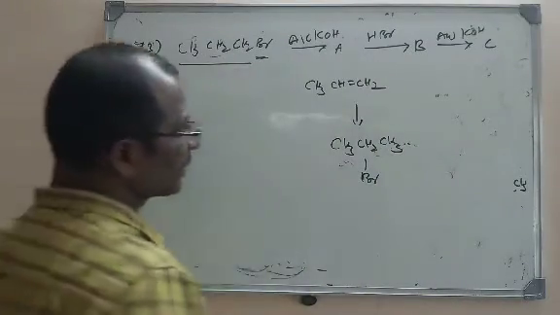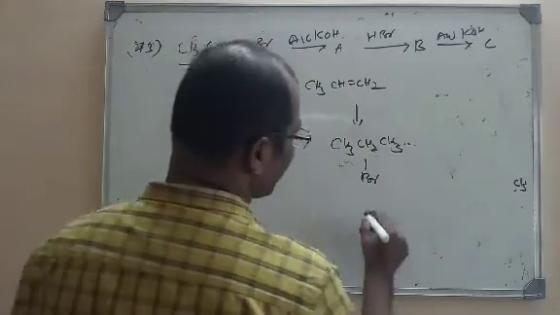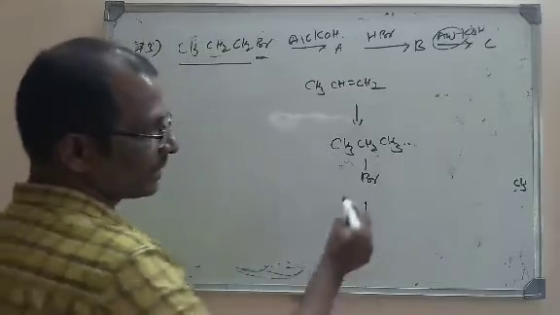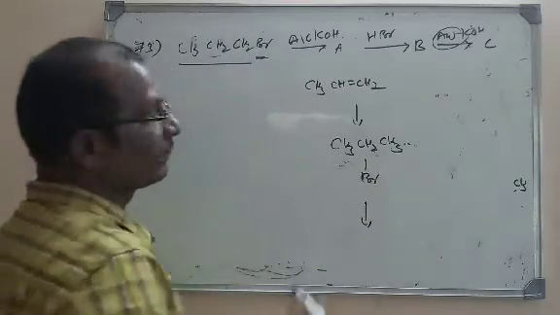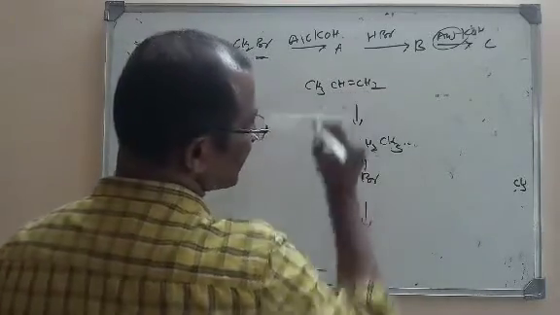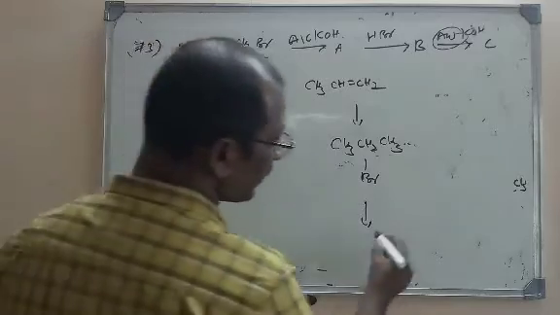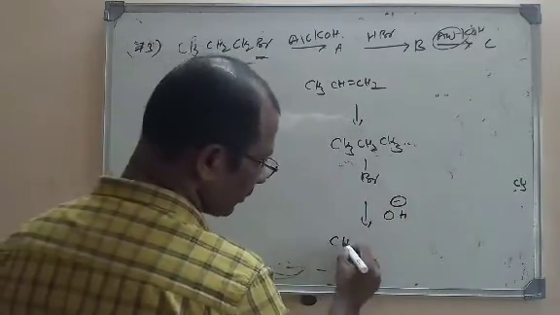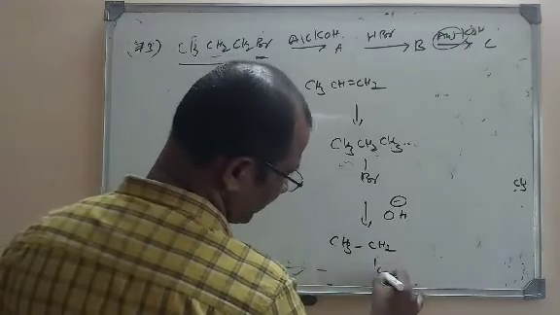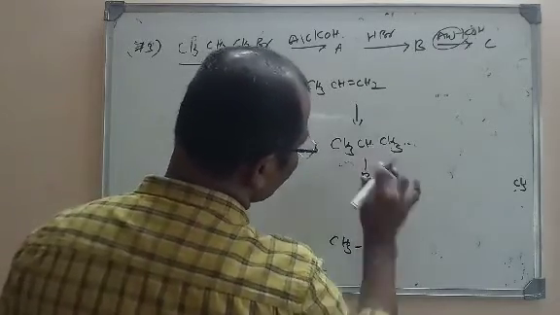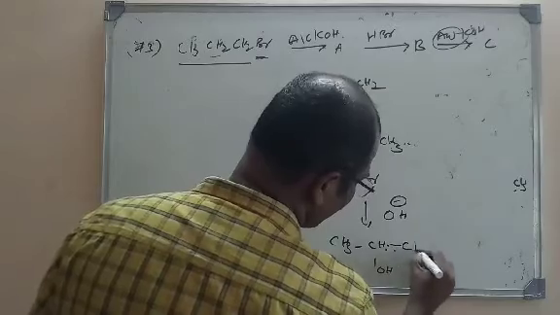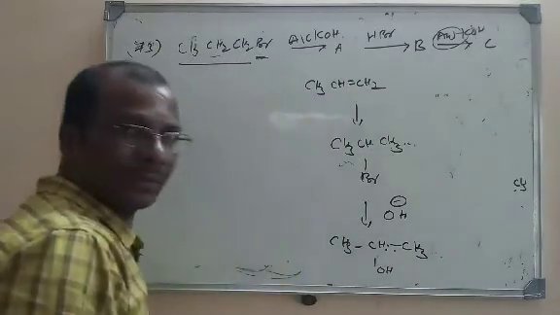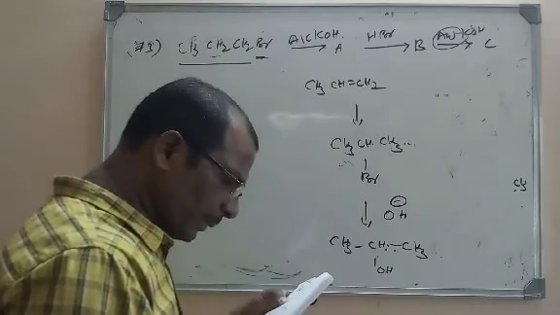Now it is treated with aqueous KOH here. This is 2-bromopropane. Why is bromine added here and H added here? If you take the nucleophile, OH minus will be substituted here. That is nucleophilic substitution. We get CH3CHOHCH3. So what's the product here? 2-propanol or propan-2-ol.